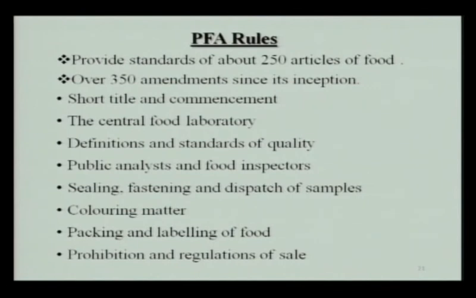Now, we will see what is there in the PFA rules. The PFA rules were under the PFA Act. There are about 250 articles of food standards, and the PFA rules have also been amended many times, over 350 amendments since inception. There are many parts I have listed under these PFA rules. The first part is about the short title and commencement. The short title is Prevention of Food Adulteration Rules, and it came into force in the year 1955.